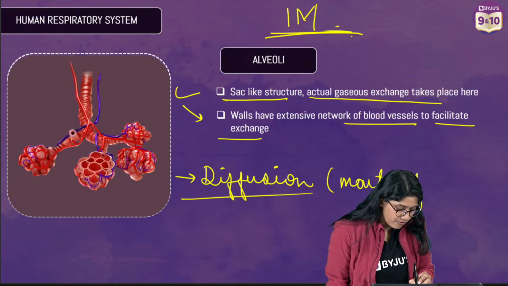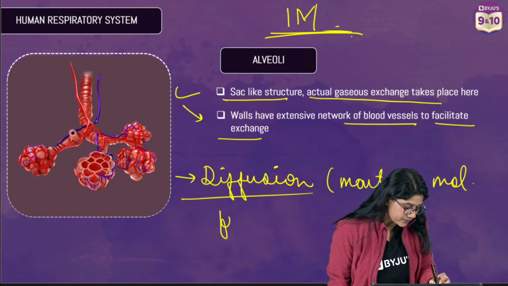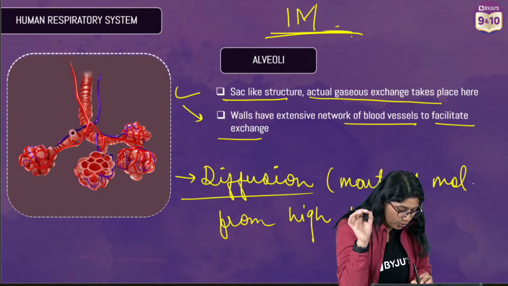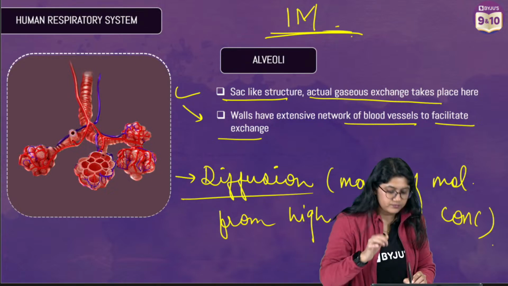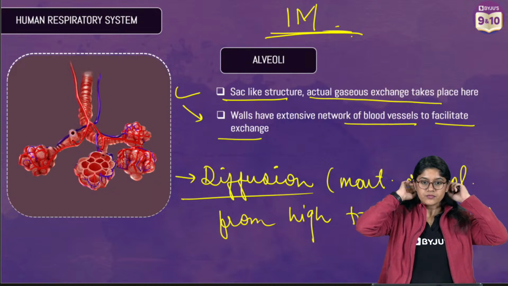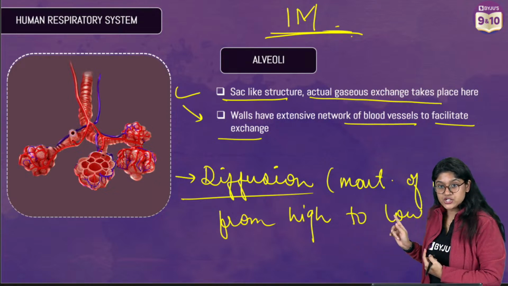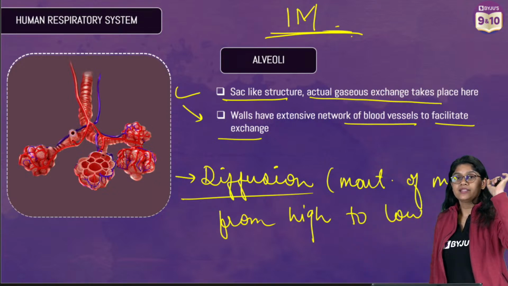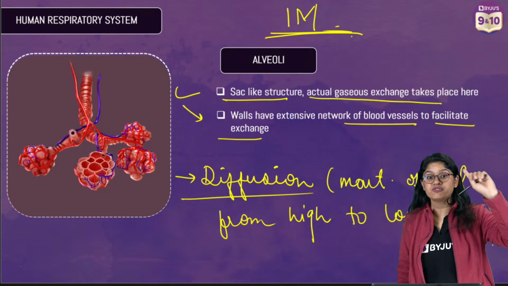Movement of molecules from high to low concentration. Okay? Clear? You don't have to write the definition of diffusion, but you can mention the exchange of gases happens by the process of diffusion.